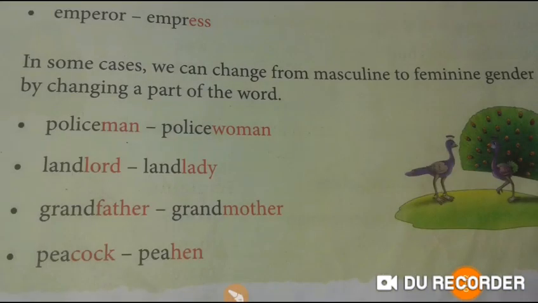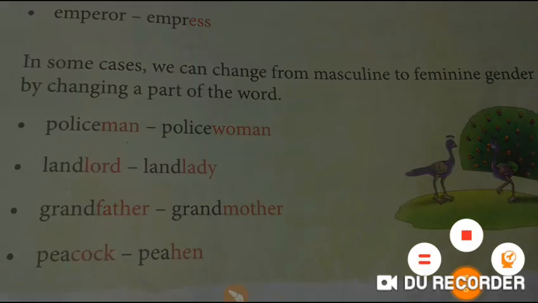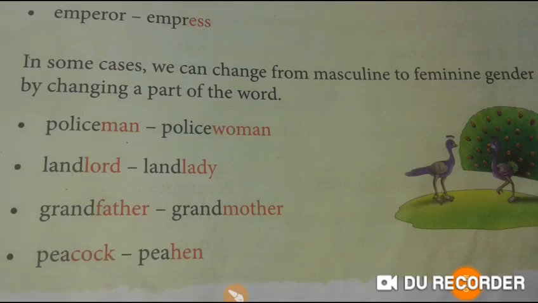In some cases, we can change from masculine to feminine gender by changing a part of the word. For example, policeman is a masculine noun. If we change the part man to woman, it becomes policewoman, which is a feminine noun. In the same way, landlord becomes landlady, grandfather becomes grandmother, and peacock becomes peahen.